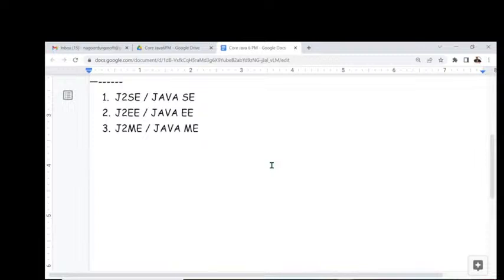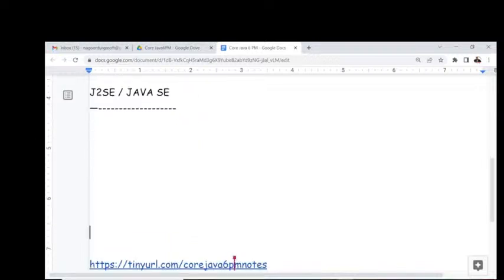At least I have to give some answer to that question. For that, first we have to understand J2SE or Java SE. Observe carefully, the very first point I am telling you, understand clearly. What is this J2SE?